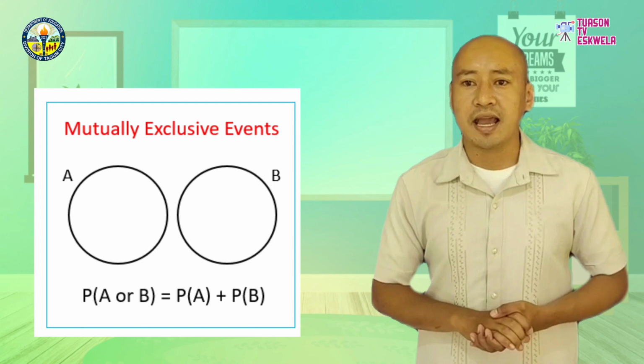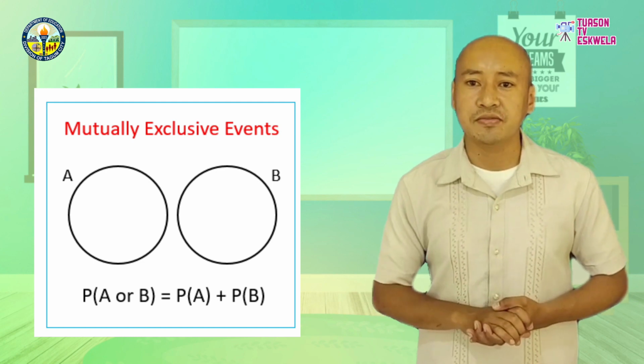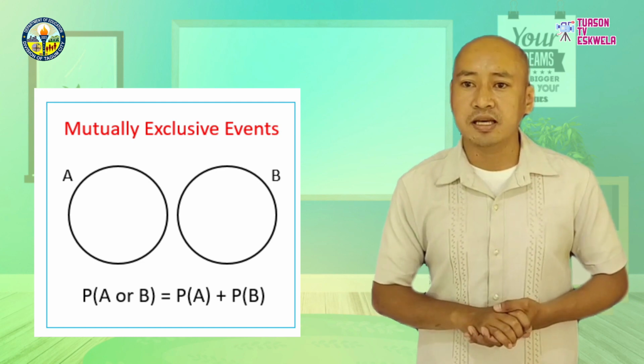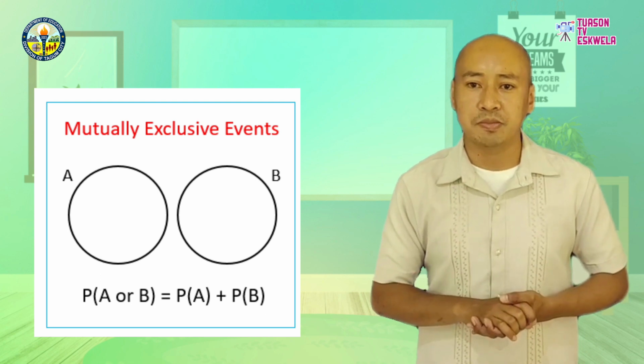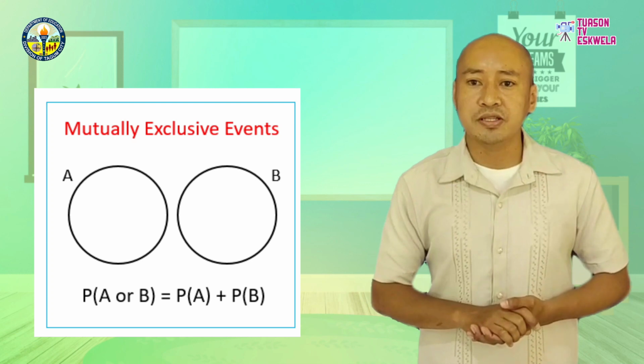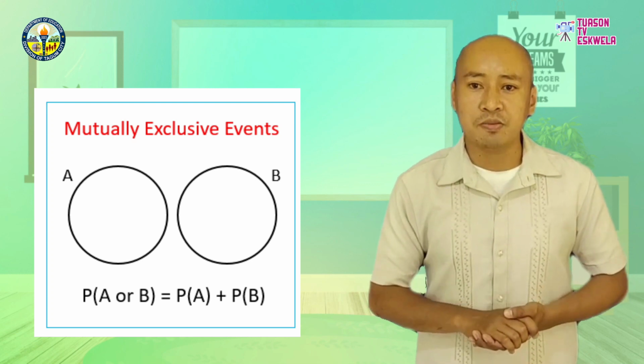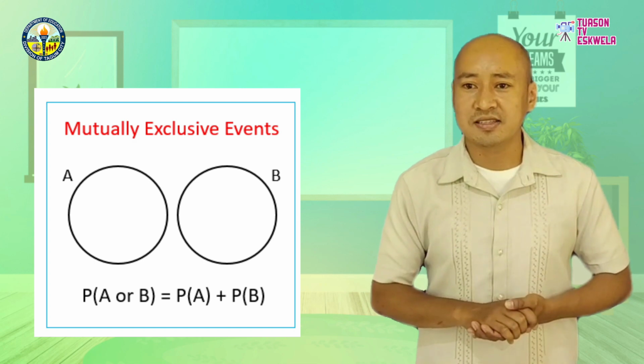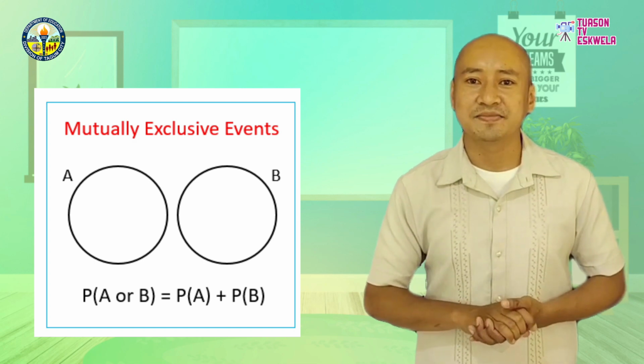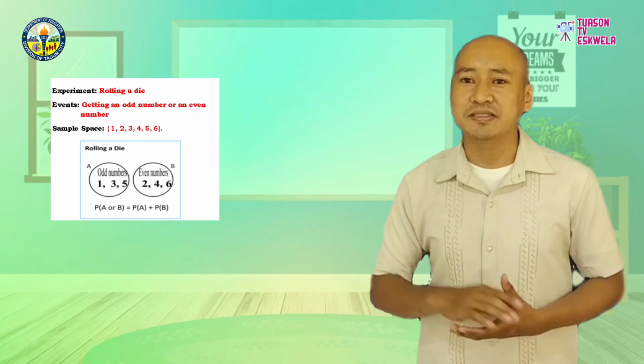If two events A and B are mutually exclusive, then the probability that either A or B occurs is the sum of their probabilities. In symbols, the probability of A or B equals the probability of A plus the probability of B. Let's have this example.